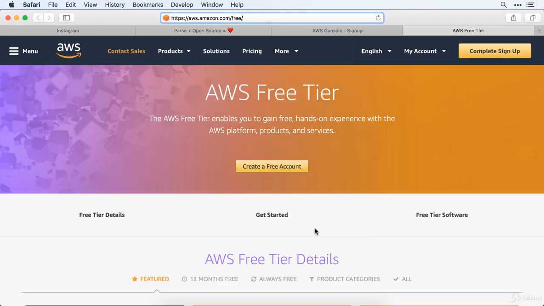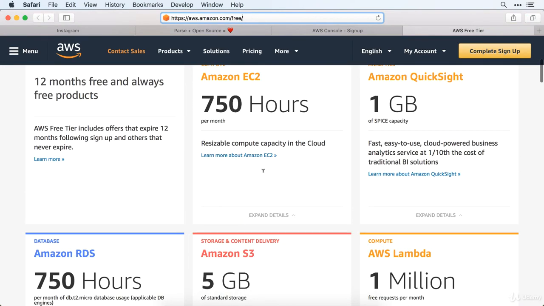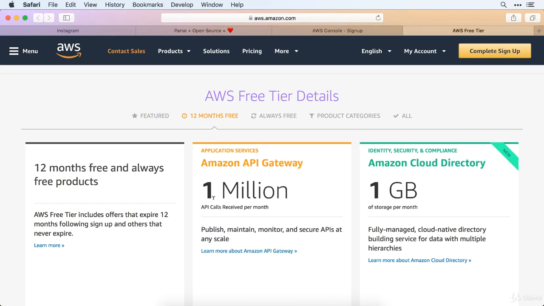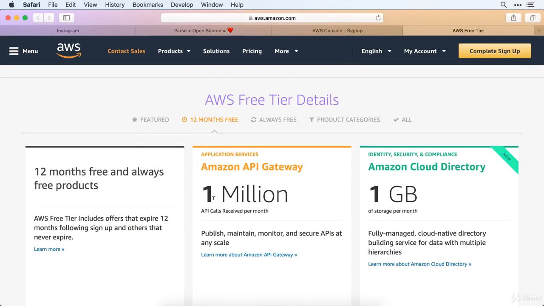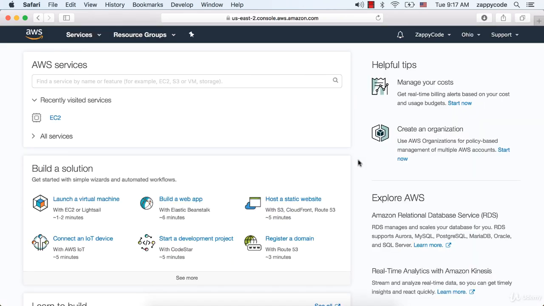While you're signing up, you may be concerned when they prompt you to put in some credit card information and they say, hey, we're not going to charge you unless you break the free tier. If you want to know more about the free tier, go to aws.amazon.com/free, and they'll show you everything here. Amazon EC2 is what we're going to be working with, and as you can see, you get 12 months free here. So pretty awesome stuff. If you're having concerns about putting in this information, here's more information about the free tier, which we will definitely be working inside of.